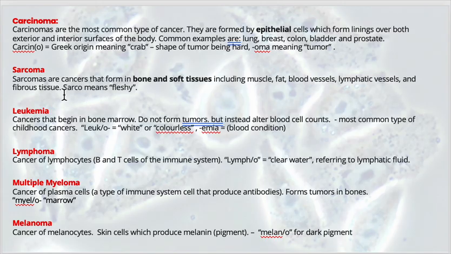Sarcoma, so sarco is the combining form meaning fleshy. So sarcomas are tumors that form in bone and soft tissues, such as muscle, fat, even blood vessels, so fibrous tissues.